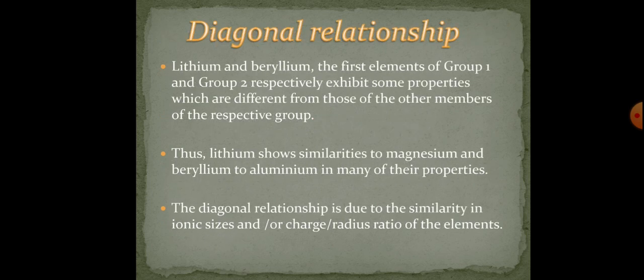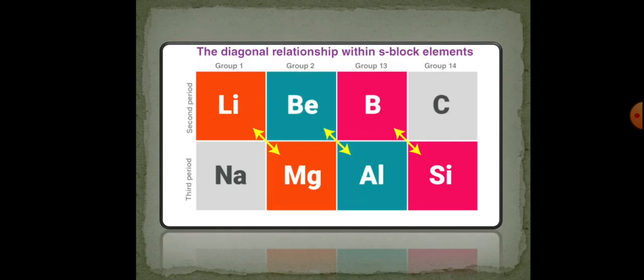Diagonal relationship. Lithium and beryllium, the first elements of group 1 and group 2 respectively, exhibit some properties which are different from those of the other members of the respective group. Thus, lithium shows similarities to magnesium, and beryllium shows similarities to aluminium in many of their properties. The diagonal relationship is due to the similarity in ionic sizes and radius ratio of the elements. So here we can see that lithium and magnesium, beryllium and aluminium, boron and silicon have diagonal relationship.